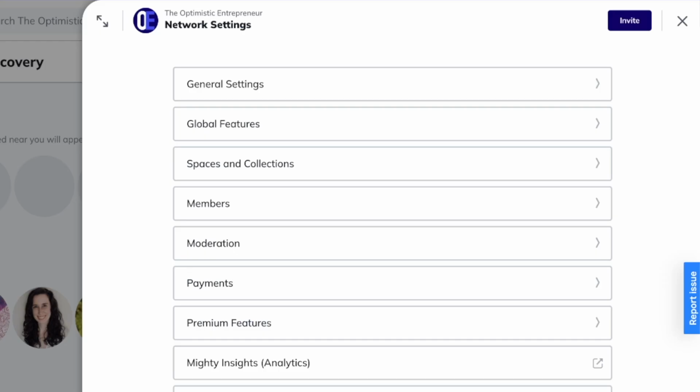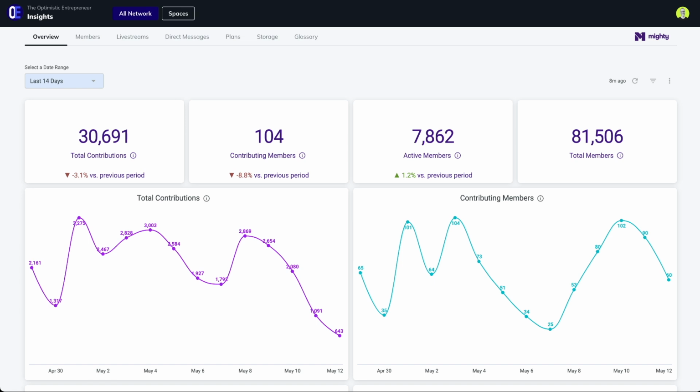To get started, just open your network settings and choose Mighty Insights. First, you'll see Network Insights. This dashboard gives you a quick pulse on two things critical to any community, course, or membership. Number 1, contributions, and number 2, members. Hosts and members make contributions. Contributions include articles, posts, comments, cheers, direct messages, event RSVPs, poll and question answers, and more.